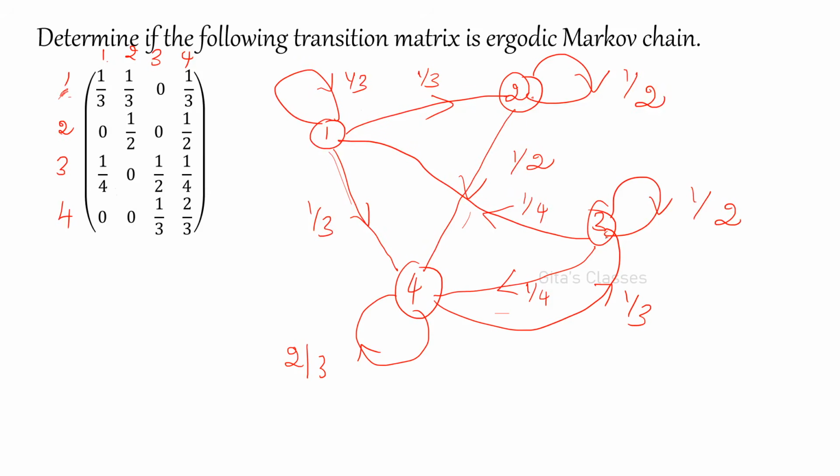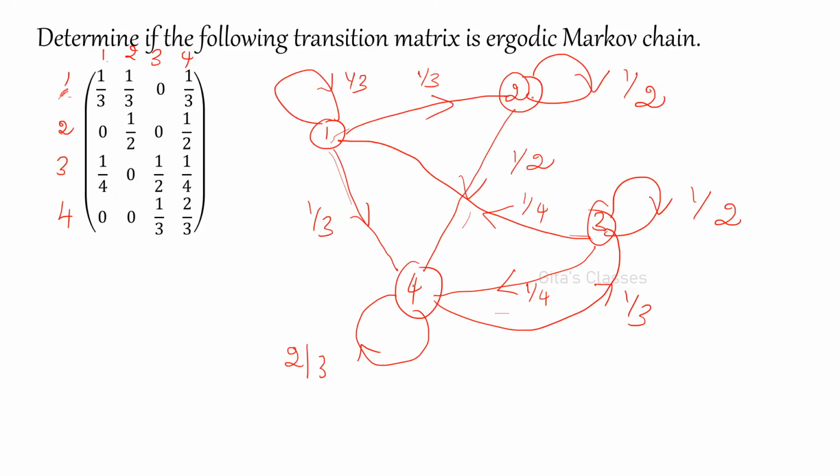3 to 2. 3 to 2 you can go through 4? Then 1, no. 3 to 2: you can go 3 to 1, then 1 to 2. Yes, there is a direction here. 3 to 1, then 1 to 2. Yes. 3 to 4 is also available.